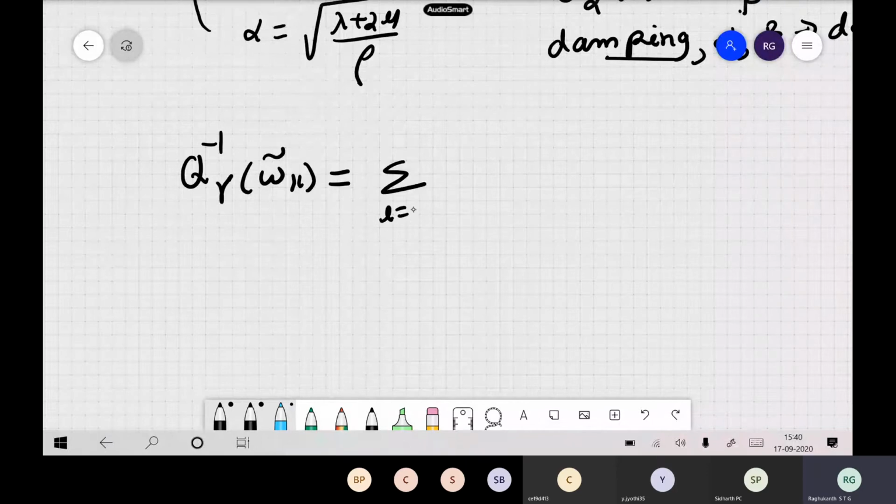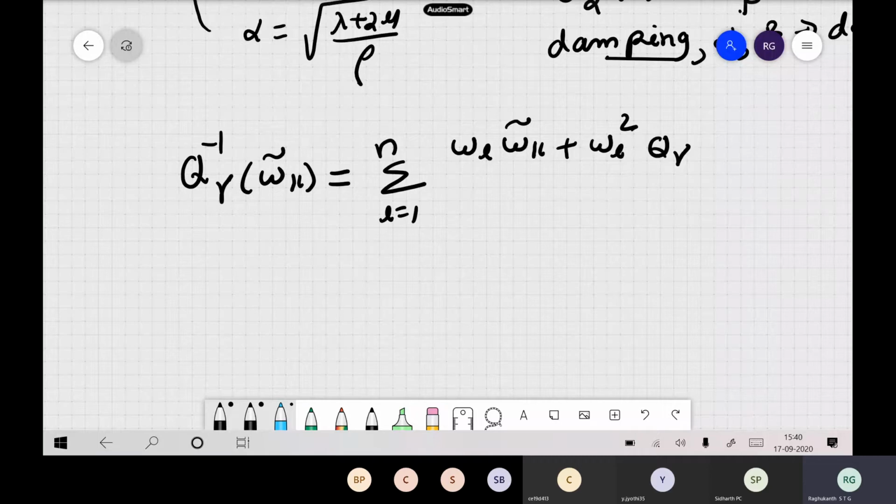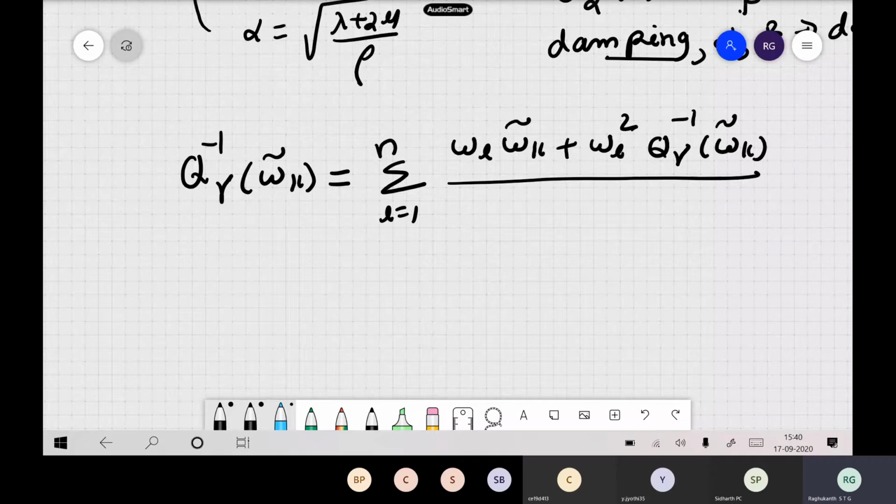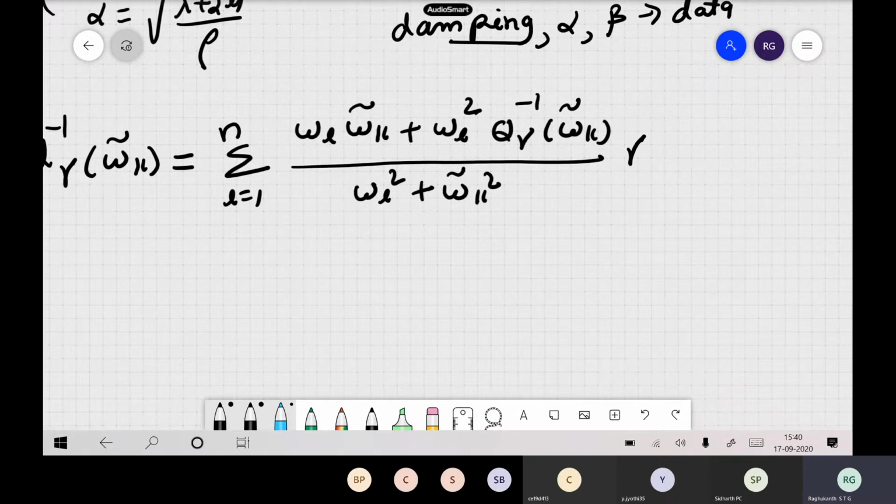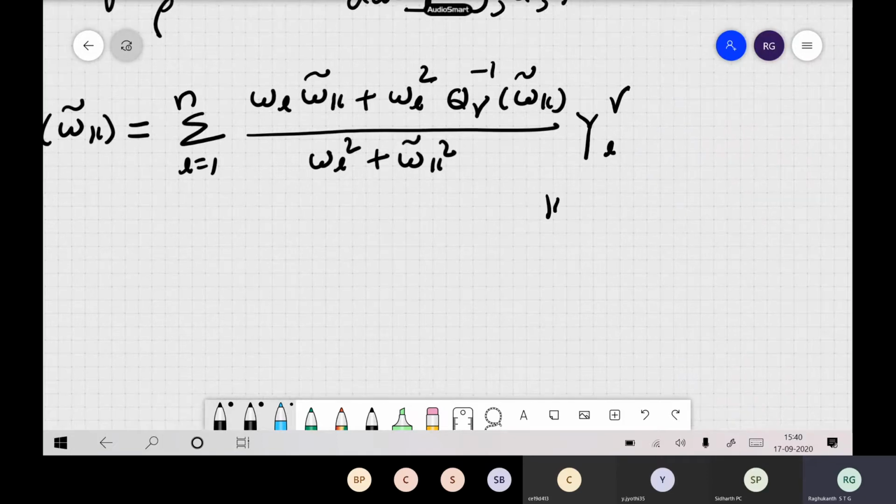So Q_γ^-1 equals the sum over L equals 1 to n of (ω_L ω_k plus ω_L² Q_γ^-1 ... minus ω_k) by (ω_L² plus ω_k²) times Y_L^γ, where k goes up to 2n minus 1, and this gamma belongs to alpha or beta.